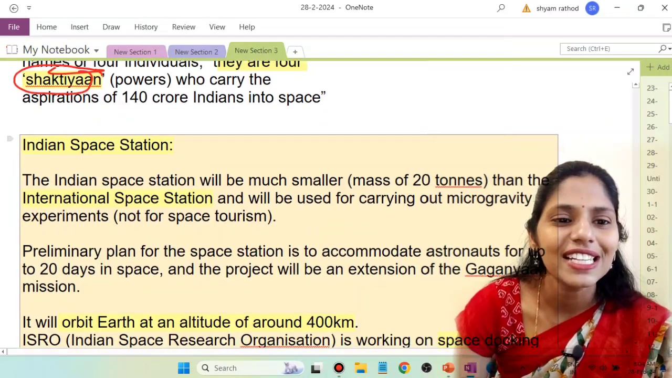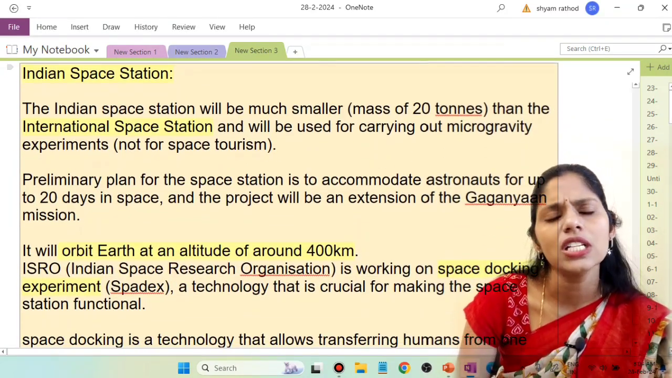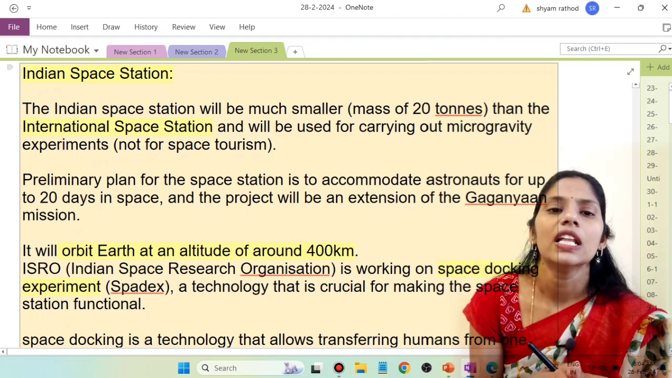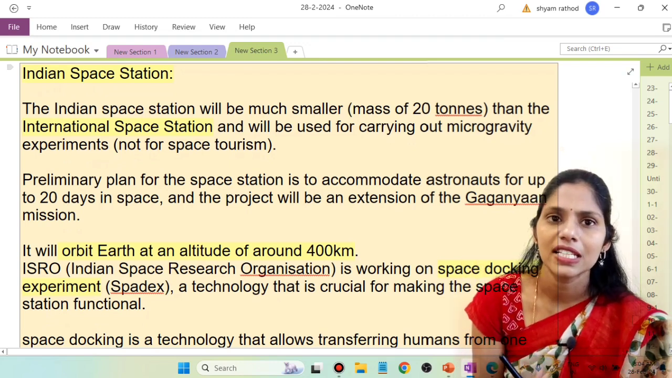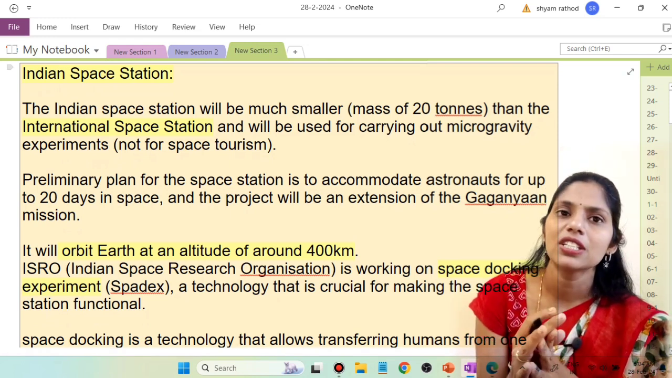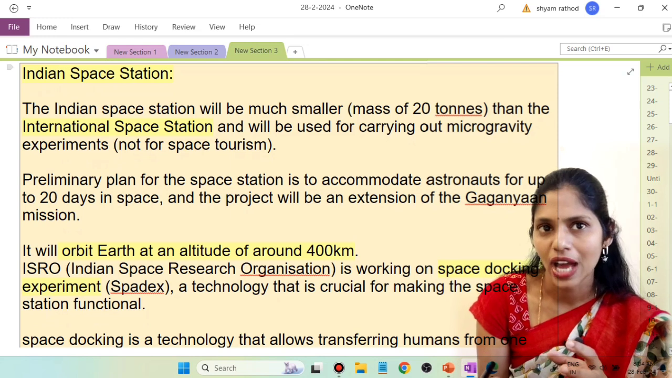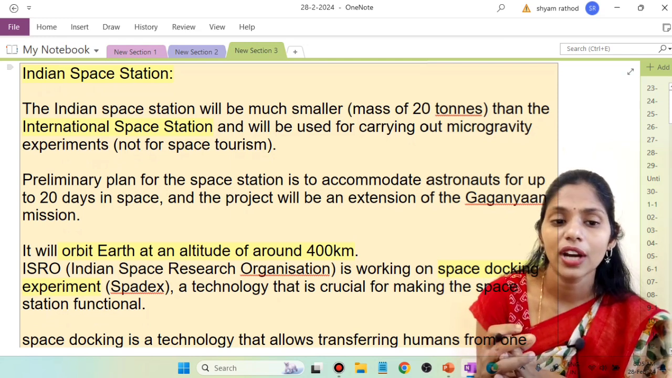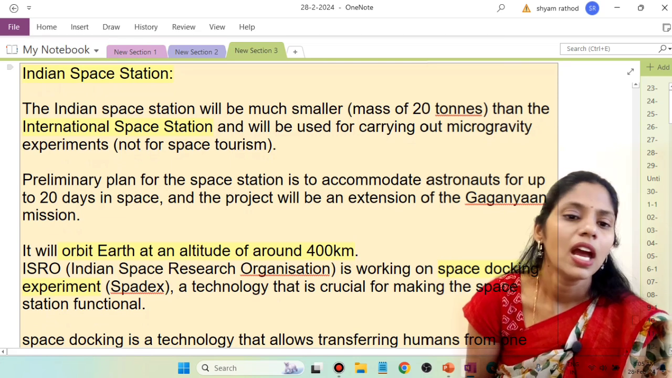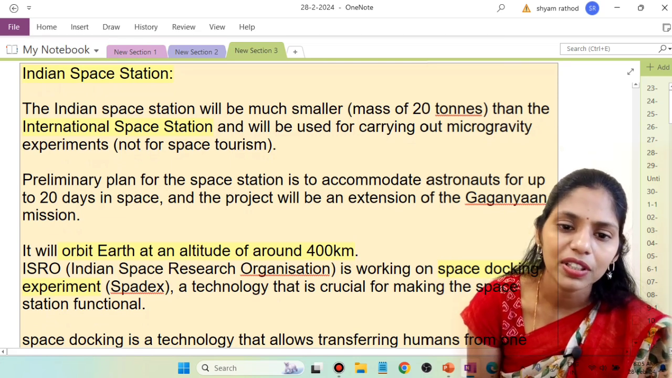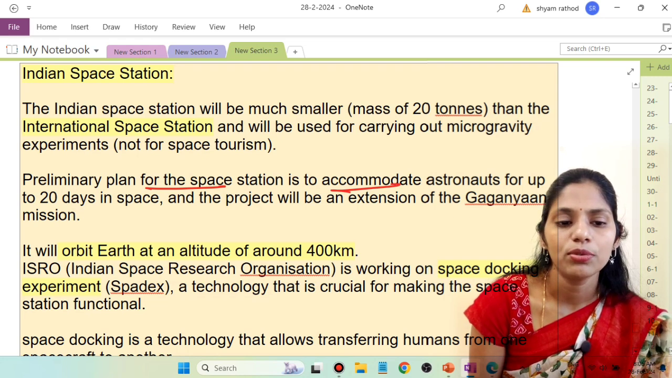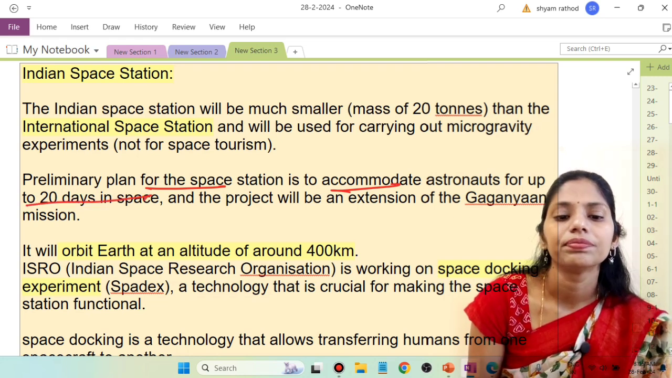So if we're talking about this Indian space station, it will be much smaller. It will be around 20 tons compared to that of the ISS, that is the International Space Station. And this Indian space station will be used to carry out some small microgravity experiments, but not for space tourism. And the preliminary plan for the space station is to accommodate astronauts for up to 20 days in space.